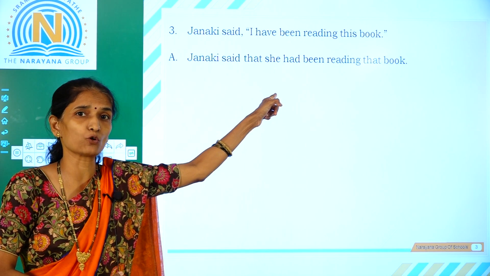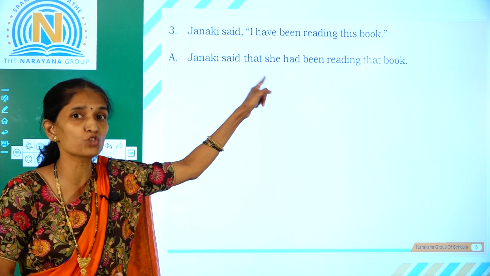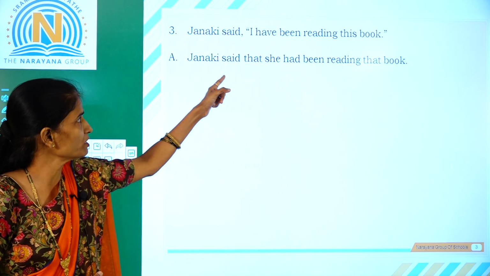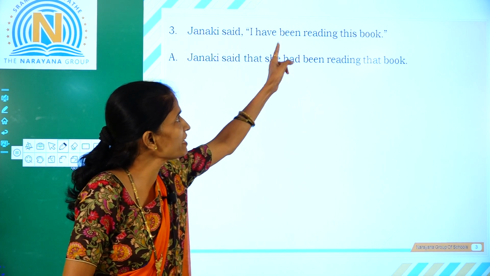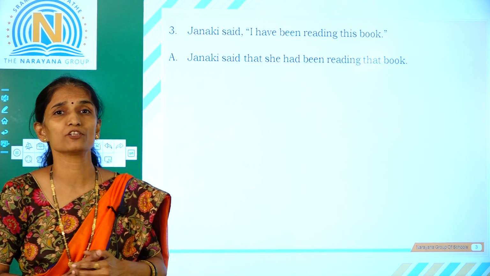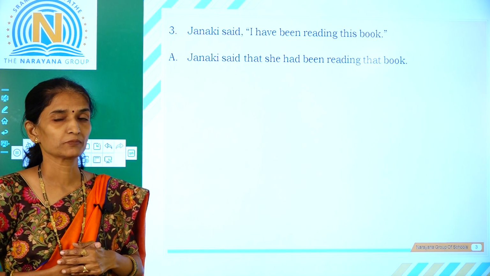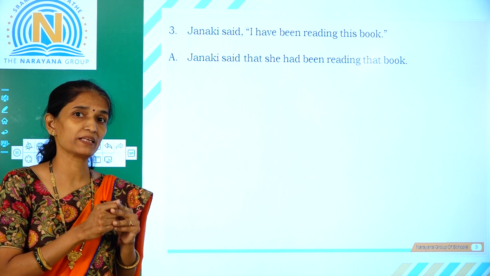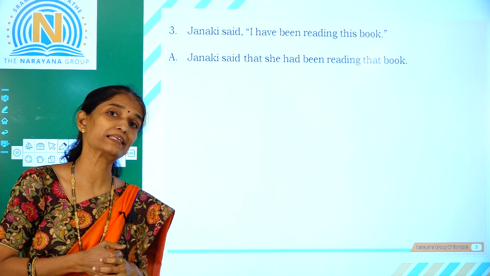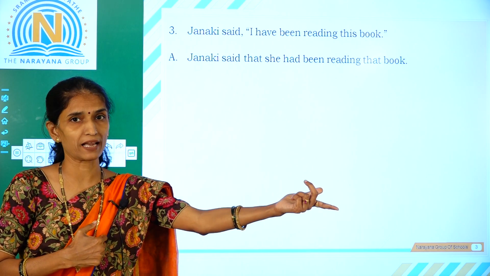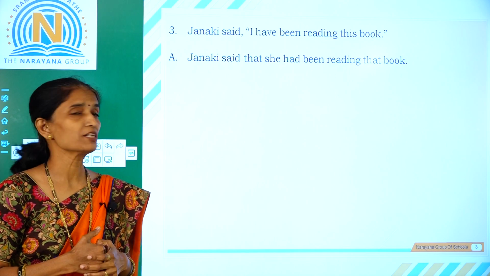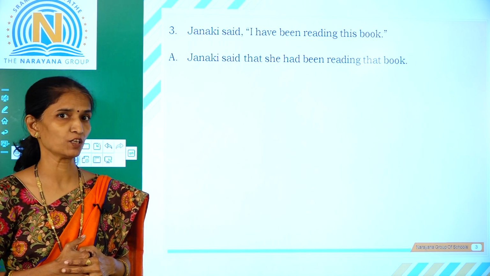So I make use of the third person singular pronoun she here because Janaki is a girl. So the feminine pronoun is used. Then have been reading is changed to had been reading. This book is changed to that book. Adverbs of place and time showing nearness are changed to adverbs of place and time showing distance. This is changed to that. So we change it as, Janaki said that she had been reading that book.